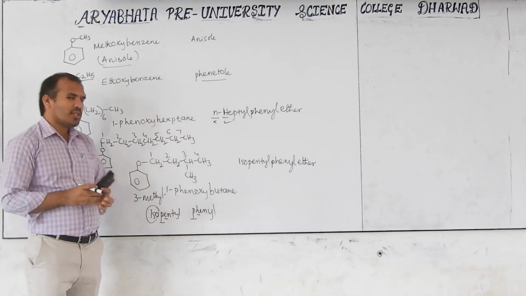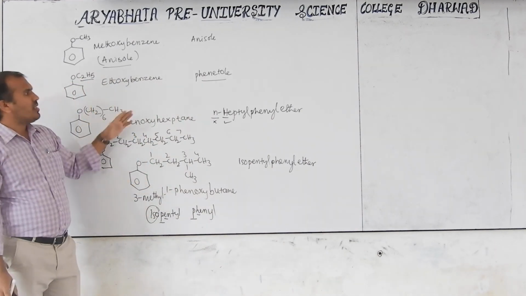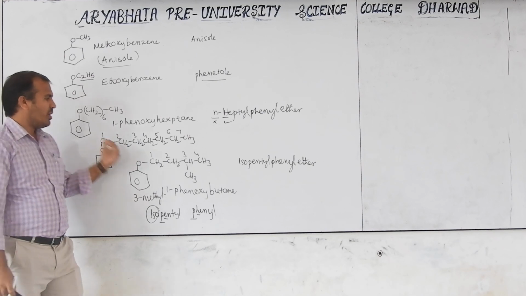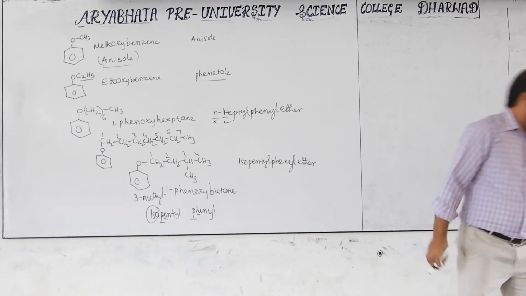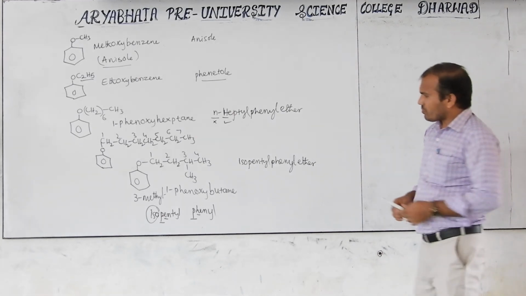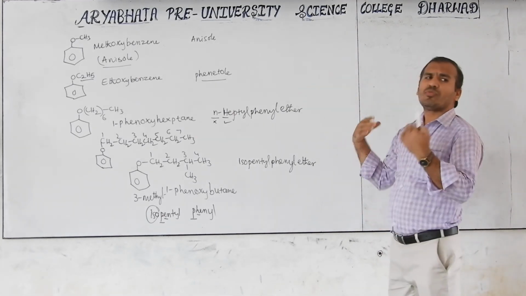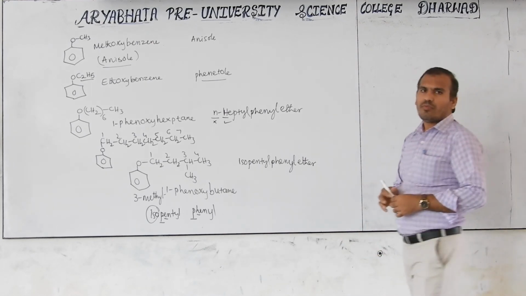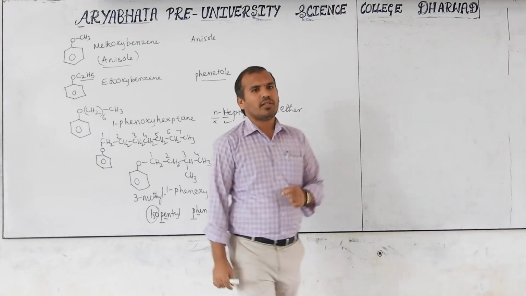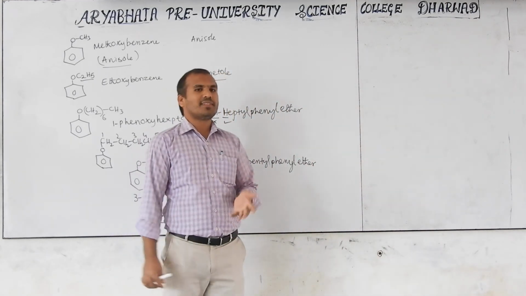So many compounds are mentioned in our textbook. Follow each and everything clearly. I mentioned here how to write the IUPAC and common name also. Now, these are the concepts. Maybe so many other names may also be present. After this nomenclature, we have their preparation and properties. We will discuss them in the next class.